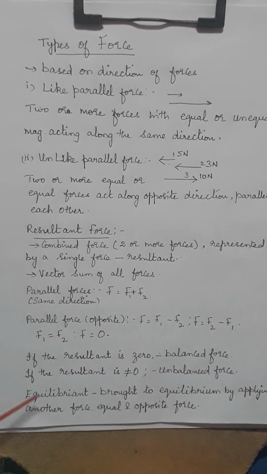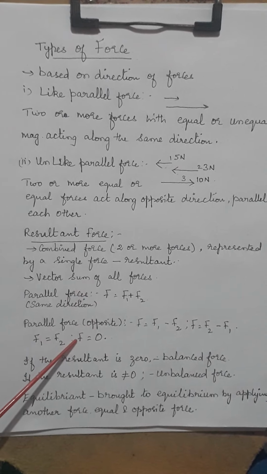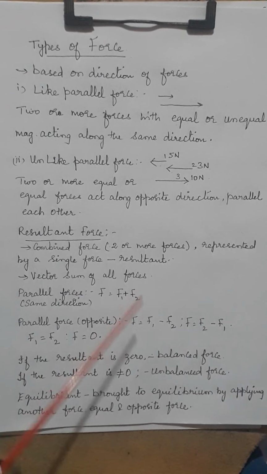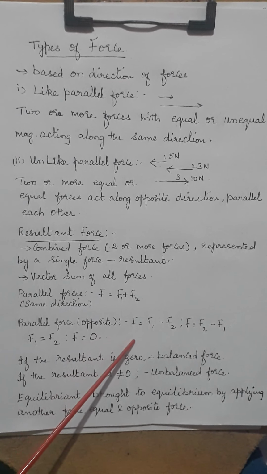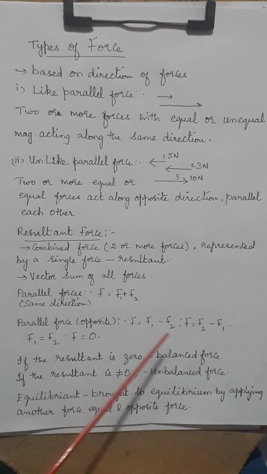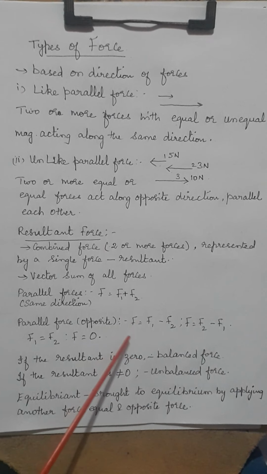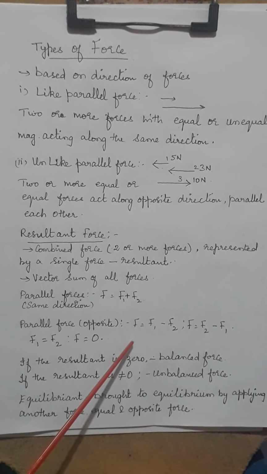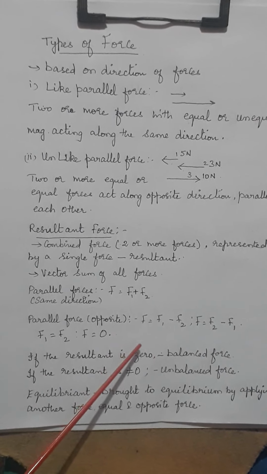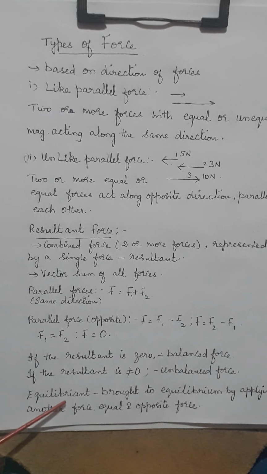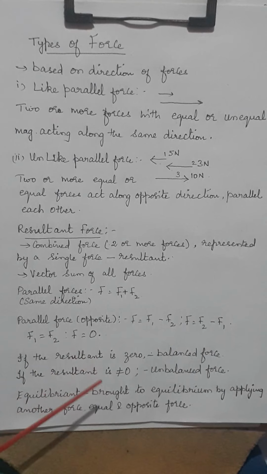The meaning of that is, when any object is at equilibrium, the net force is equal to 0. I have an object to which I have applied a force F1 of 5 Newton and an opposite force of 5 Newton. Hence the object is at the same place. That kind of resultant is called equilibrium, where the object is at its equilibrium position and has not changed position.